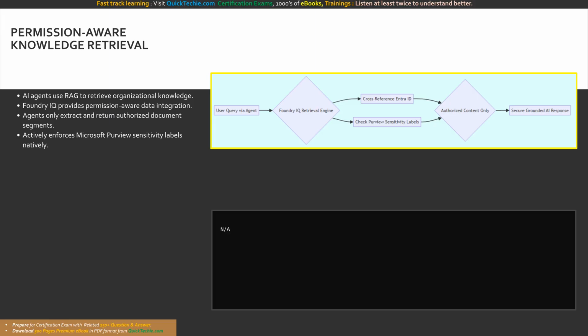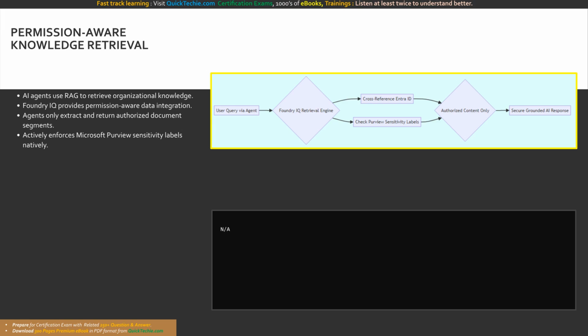Another highly critical dimension of AI privacy emerges when building advanced AI agents that utilize retrieval augmented generation, commonly known as RAG. These sophisticated agents are specifically designed to pull contextual information from your organization's internal document stores to answer user queries accurately. However, a major security catastrophe occurs if an agent retrieves, summarizes, and outputs a highly confidential executive document to a user who does not legally possess the clearance to read that document.